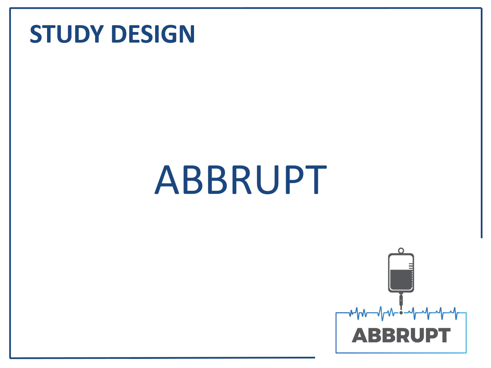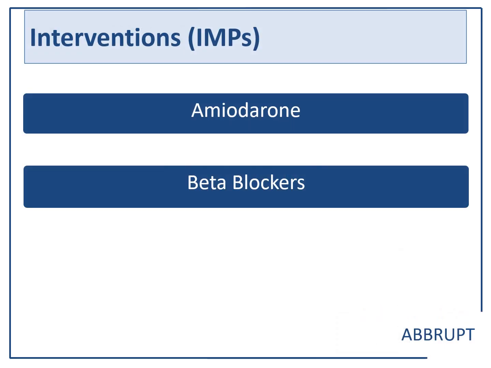Now let's look at the study design. These are the two interventions used in the ABBRUPT trial. Amiodarone is the intervention. The treating clinician can choose the dose, route and the duration, and beta blocker is the comparator. The treating clinician is given the choice of beta blocker to use, the dose and the route.